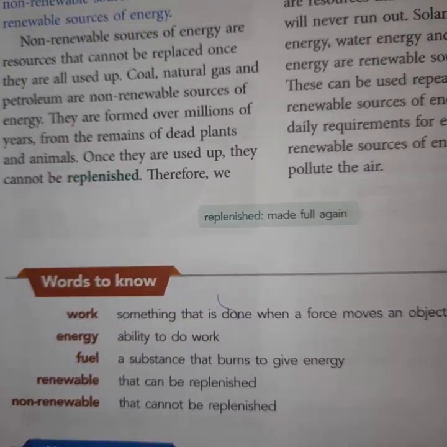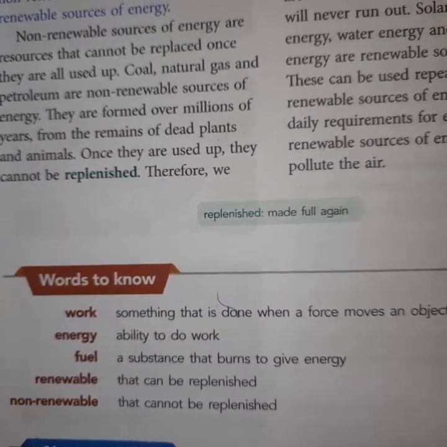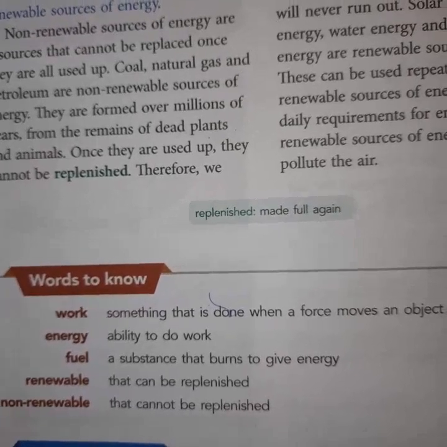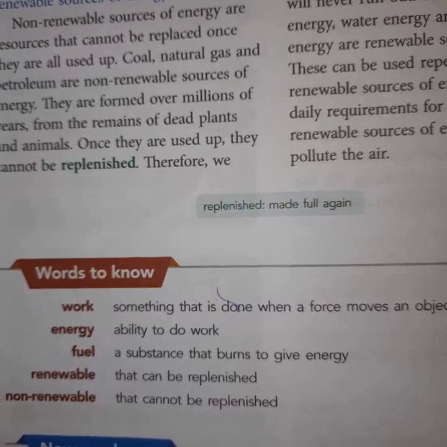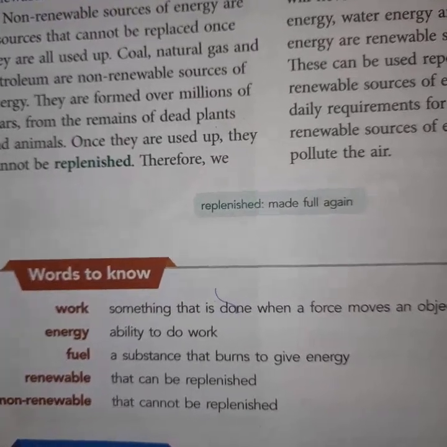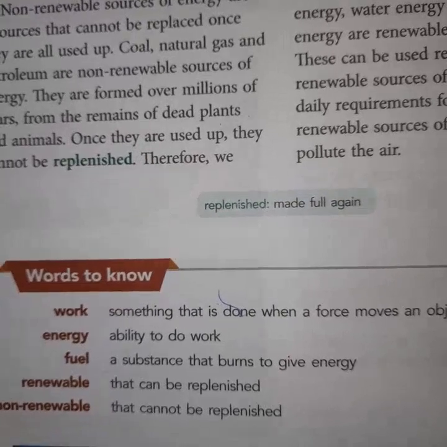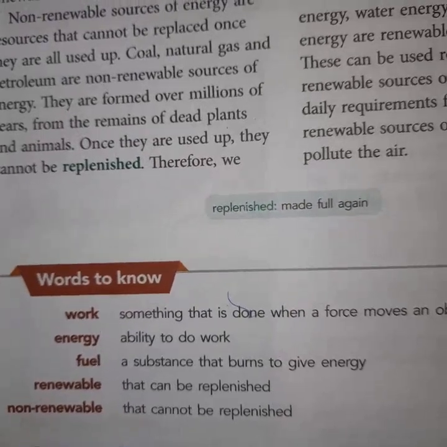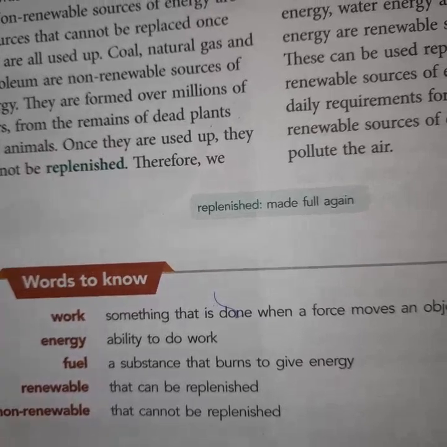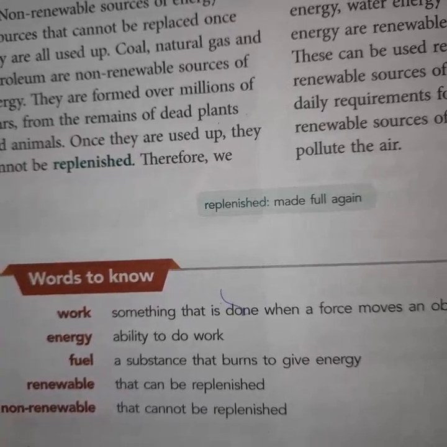Energy is the ability to do work. Fuel is any substance that burns to give energy. Renewable means that can be replenished, produced again and again naturally. Non-renewable means that cannot be replenished, cannot be produced again and again naturally or artificially.